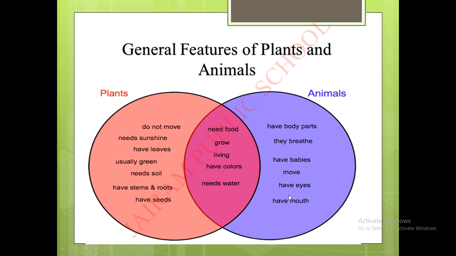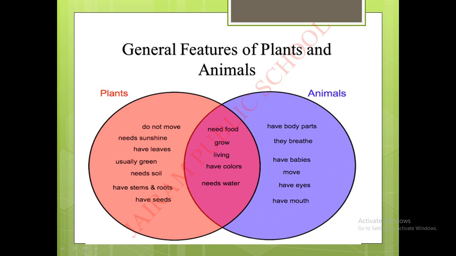Next, animals can move. Yes, of course, all the animals can able to move from one place to another. We might have seen on the road also the stray animals are walking and running. And one more reason, animals move from one place to another in search of their food and shelter. They need the food, so they are moving from one place to another. The last point, they have eyes and mouth.